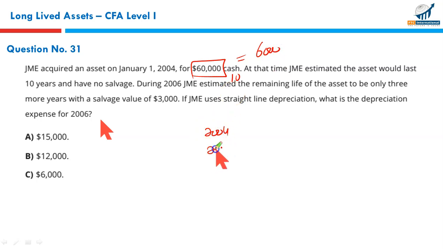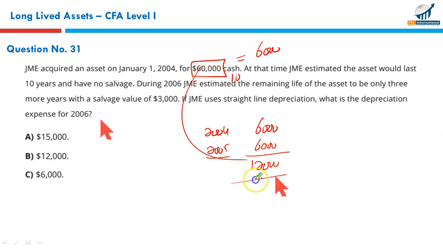So what we did in 2004 and 2005, we charged 6,000 depreciation in the 2004 year. We charged 6,000 depreciation in 2005. Total depreciation charge was $12,000. Cost of the asset was 60. It means the net book value of the asset was $48,000 in 2006.